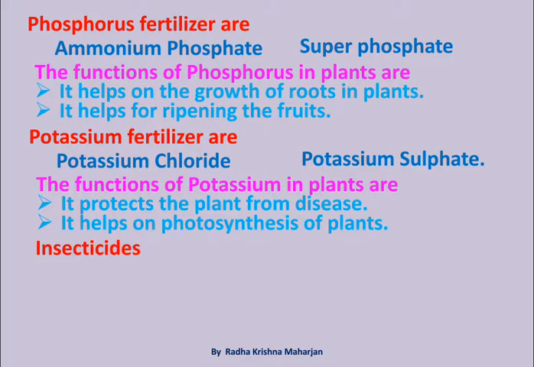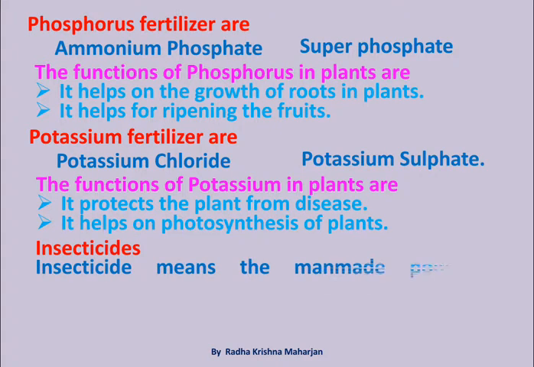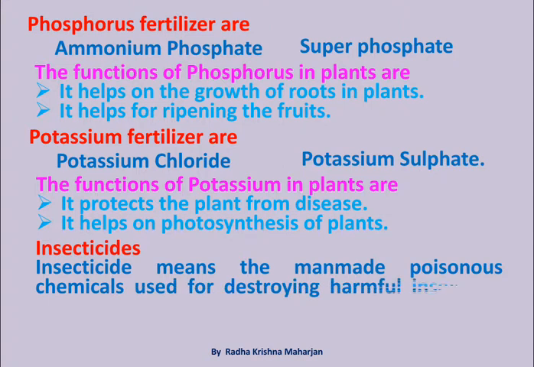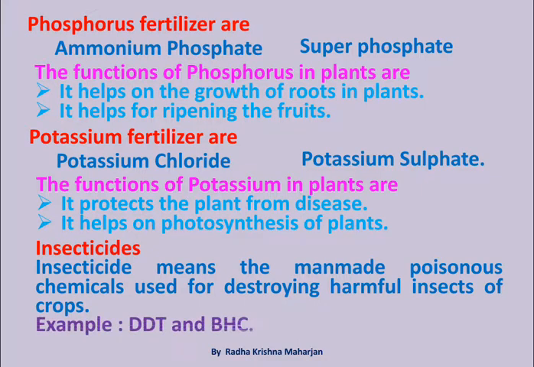Insecticides. Insecticide means the man-made poisonous chemicals used for destroying harmful insects of crops. Example: DDT and BHC.